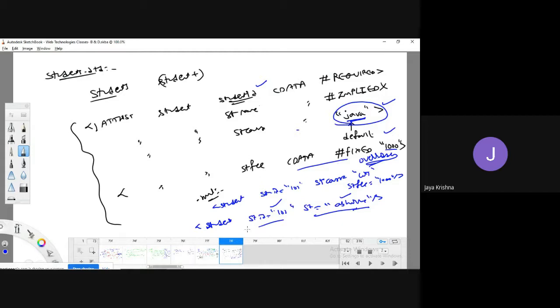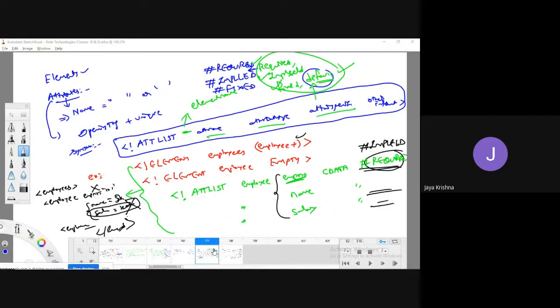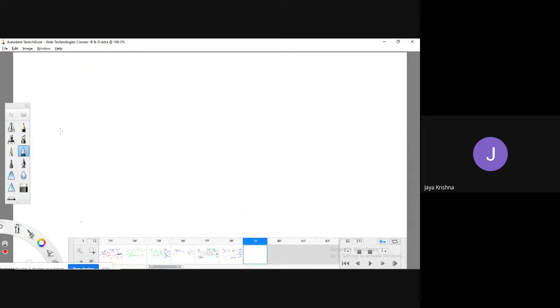It's not all about the student attributes. It's about the attributes of an element. Here you can observe something: attribute specifications. These are compulsory. If you take the attribute data type, guys, there are so many attribute data types.